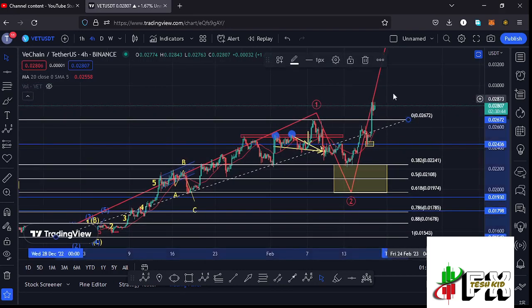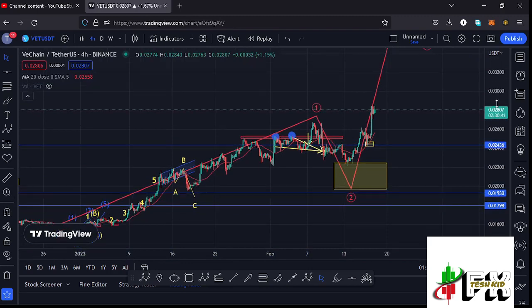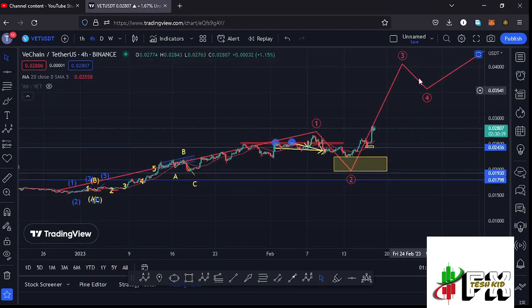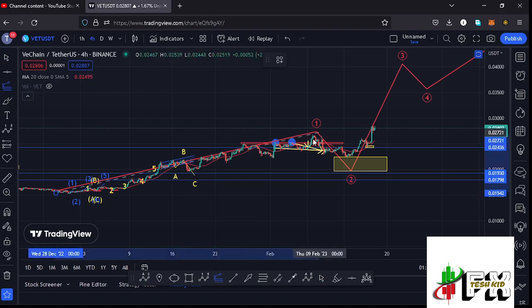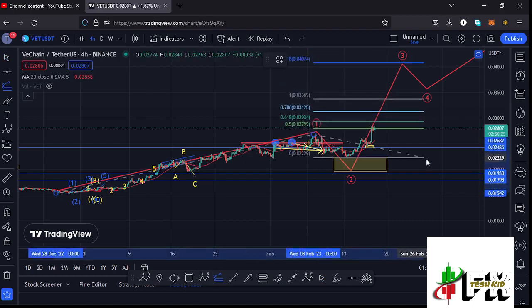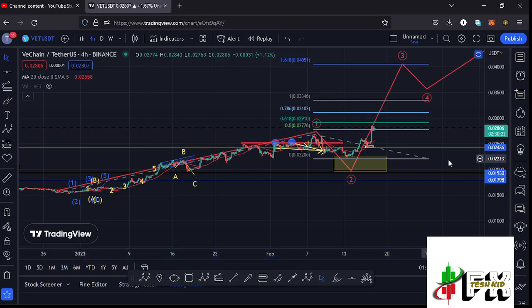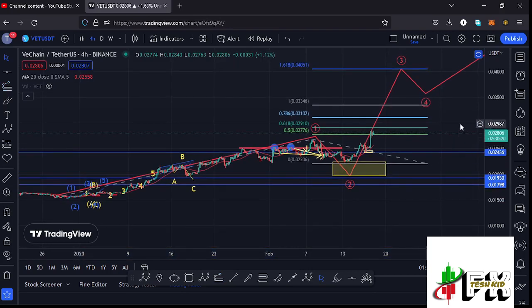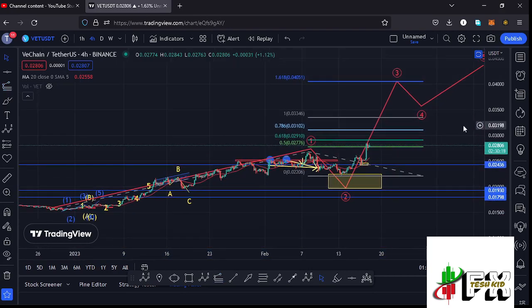And I believe that whatever we are seeing at the moment is the start of a massive run up to the upside in the formation of this wave 3, which we expect after seeing the low for this second wave. And using the trend-based Fibonacci, connecting it from the low of the first wave to the high of that wave 1, then dragging the fibs to the low of the second wave, that gives me a minimum target area to the upside in the formation of that wave 3 at the fib level 1.618, and that is at around the $0.04051 mark. And that is the minimum that I'm expecting Vechain to do here on the short-term scenarios in the formation of that wave 3.